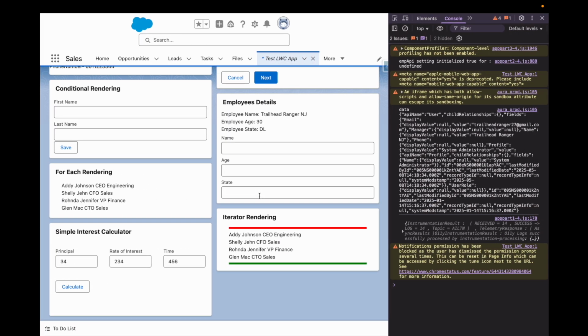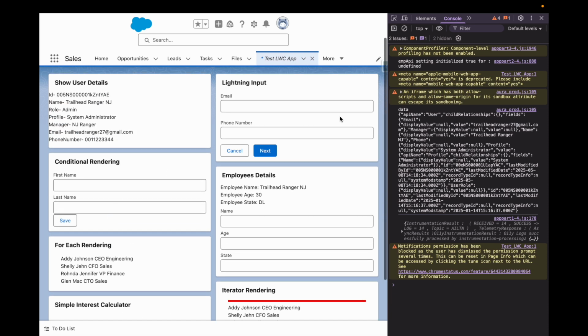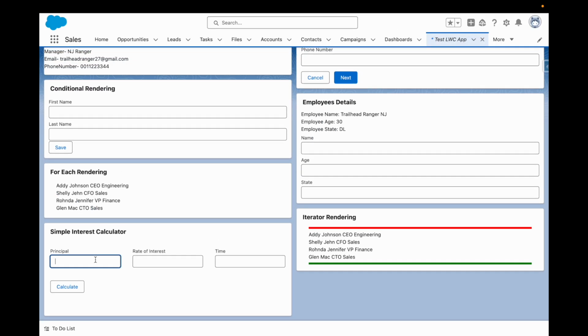After deploying, we'll refresh the screen once and then we'll try this again. And after refreshing, let's put in the value and let's see if this works now.